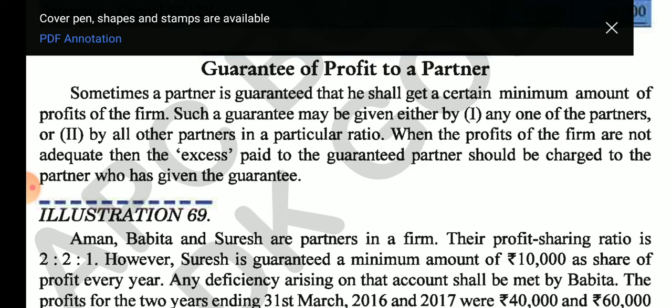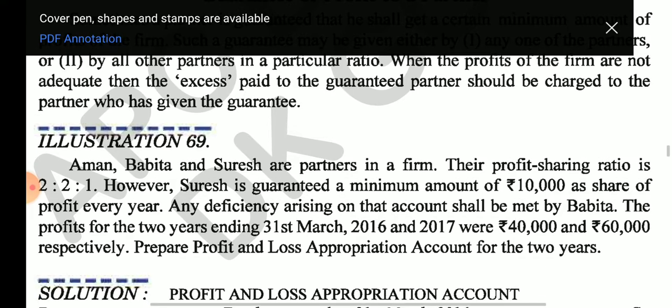In this type of topic, one person or two persons may be giving the guarantee to another person that if there is any loss, or if the amount is less than the guaranteed amount, the remaining amount will be paid by the guaranteeing partners. Just see one question.